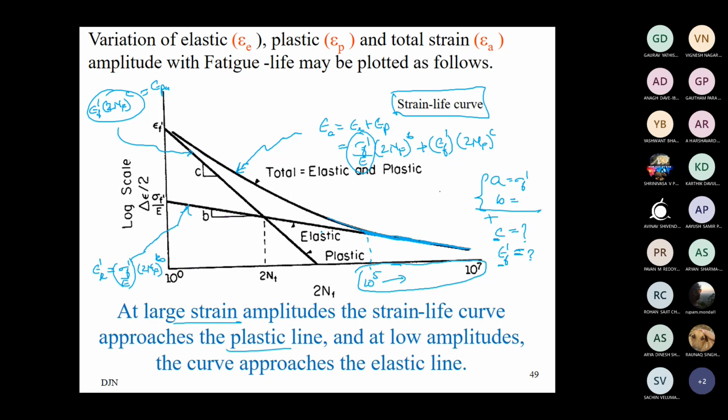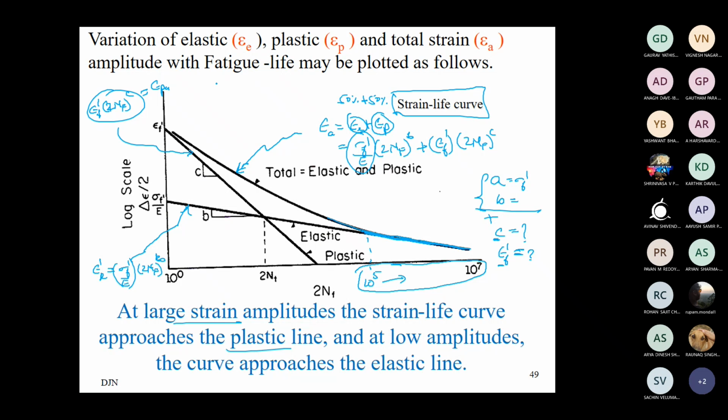Okay. If we are at a very high cycle, using the strain life approach in the high cycle fatigue regime, dominance of the elastic part is greater. If we are using it in the low cycle fatigue regime, then dominance of the plastic part is greater. Now, what about both providing a 50-50% share? Elastic is providing 50%, and the plastic part is also providing a 50% share in the total life calculated.